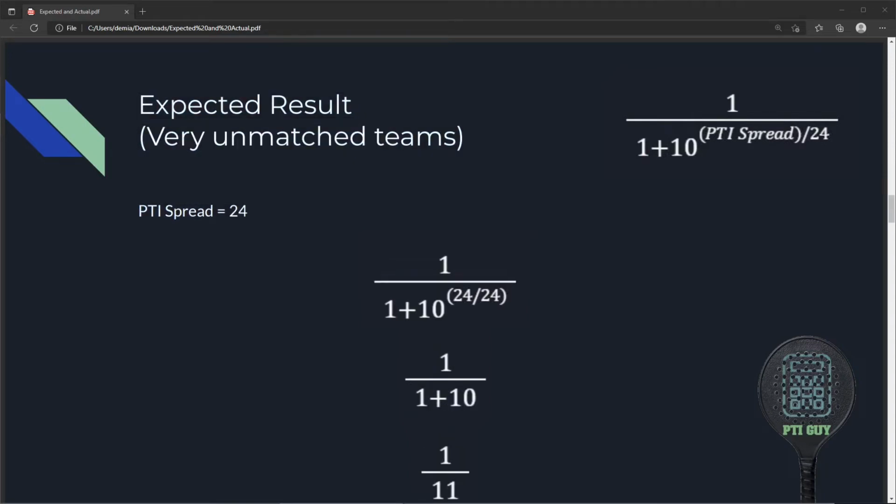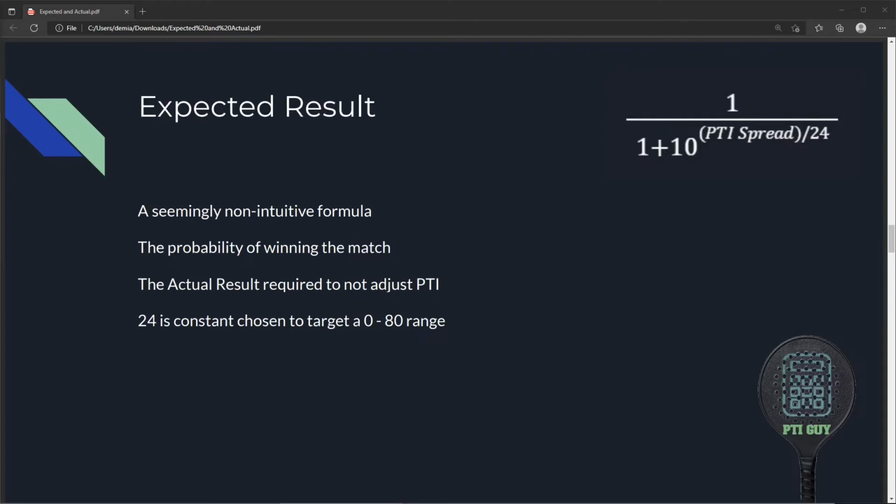Let's consider a match where the PTI spread is very large, such as 24. Plugging 24 into the formula shows a 1 out of 11, or 9.09% chance of winning. For those familiar with wagering, this is the same as 1 to 10 odds. As a side note, the constant 24 was chosen arbitrarily when the PTI system was first adapted from the ELO rating algorithm. The idea was that players would have ratings between 0 and 80. Because the PTI system is self-correcting, the actual range has turned out to be different than this.